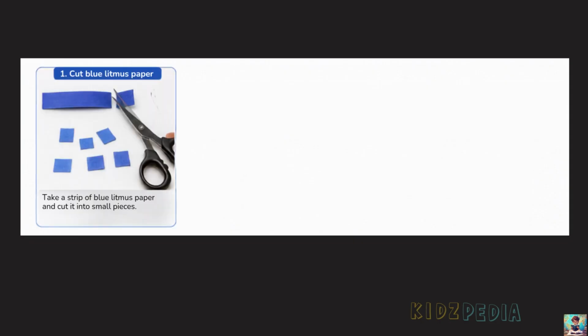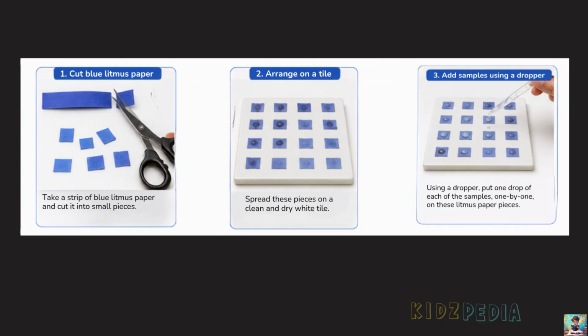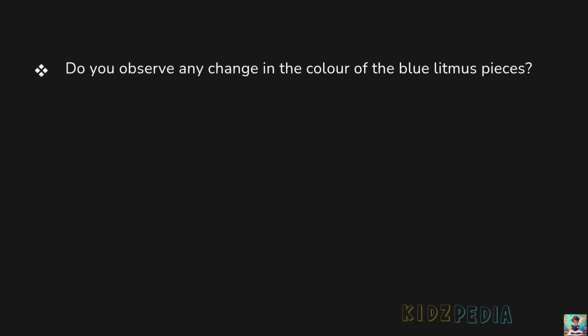First, take a strip of blue litmus paper and cut it into small pieces. Place these pieces on a clean and dry white tile. Then, using a dropper, put one drop of each sample on separate pieces of litmus paper. Do you observe any change in the color of the blue litmus pieces? Record your observations in table 2.1.